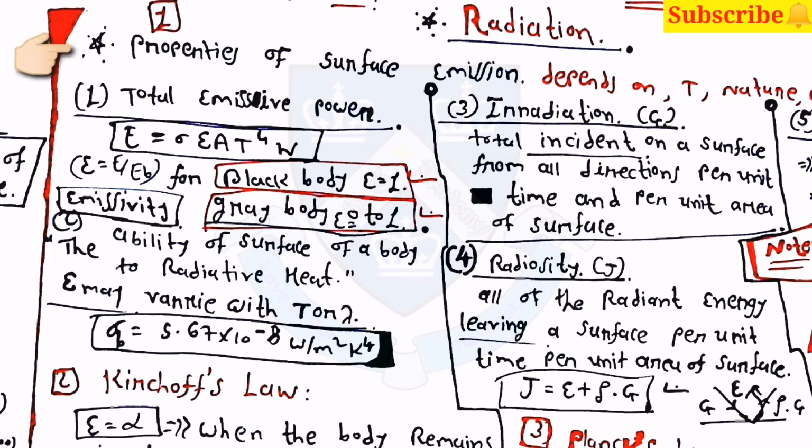Here the first one is the properties of surface emission, which depends on the temperature, nature, wavelength and frequency. Then for the total emissive power, E is equal to sigma into epsilon into A into T raised to 4, in watts. Here for a black body emissivity is equal to 1, and for a grey body emissivity is between 0 and 1. Then sigma B is equal to 5.67 into 10 raised to minus 8 watt per meter square Kelvin raised to 4. This is known as the Stefan-Boltzmann constant.